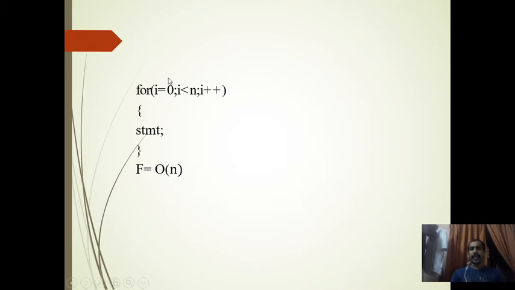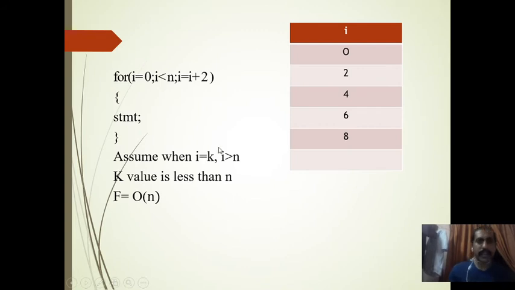Calculation is very simple. Each statement will be counted, and we can sum it up, and we will take the largest value. Okay, here 3n plus 2. So we are approximating it as n. We are not taking the constant values. Constant values are neglected, so the value will be f equal to n.